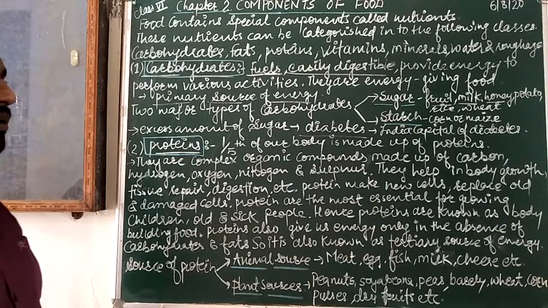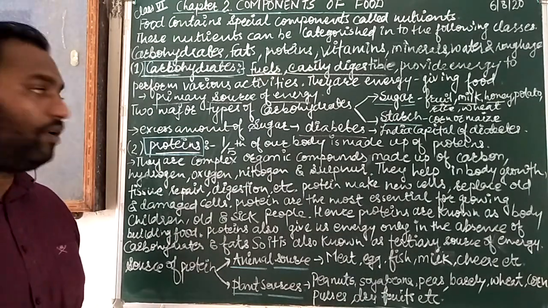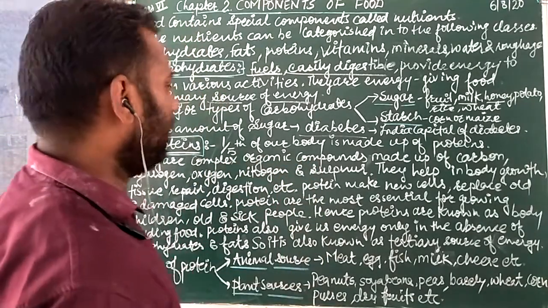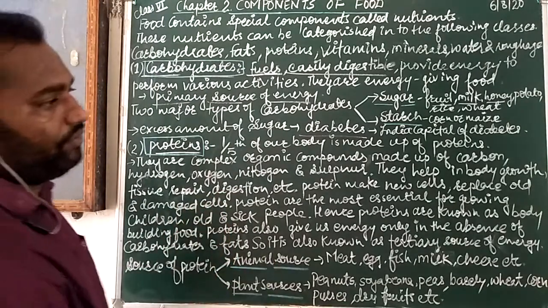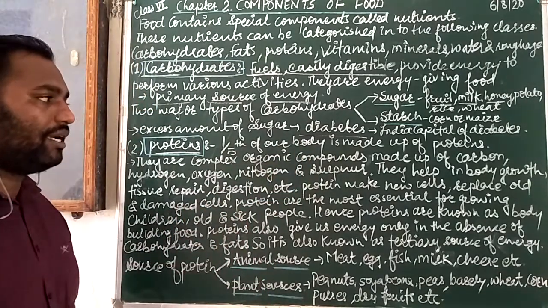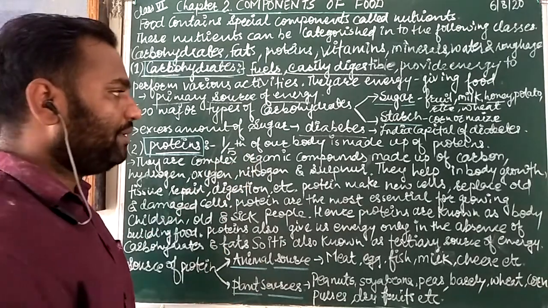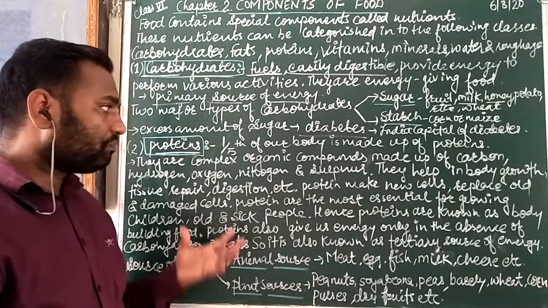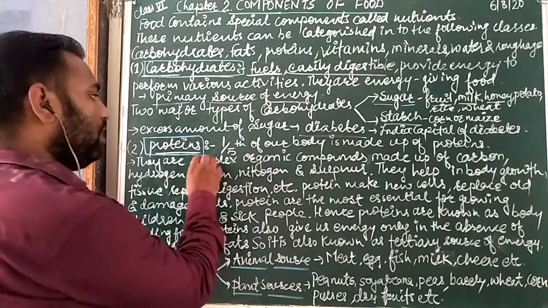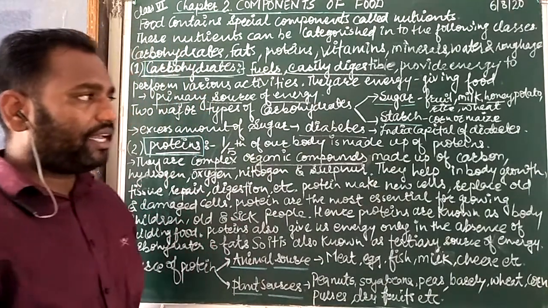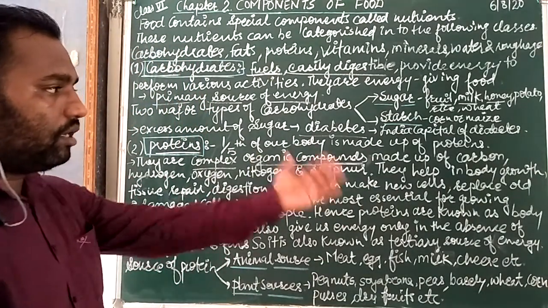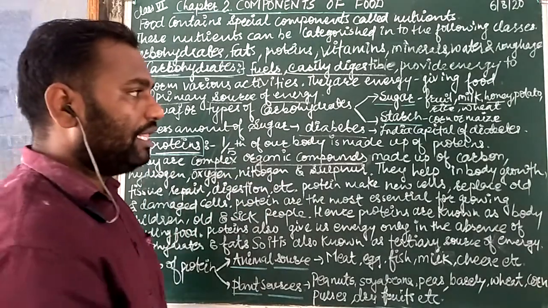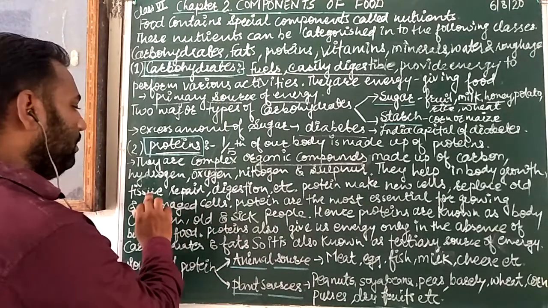It means if there are 5 parts of our body, then 1 part is made up of protein. They are complex organic compounds made up of carbon, hydrogen, oxygen, nitrogen, and sulfur. It means many compounds are there. That's why they are complex organic compounds, and they cannot be digested that easily. They are complex because different types and different amounts of compounds are present, that is hydrogen, oxygen, nitrogen, and sulfur. So they help in body growth, tissue repair, and digestion.